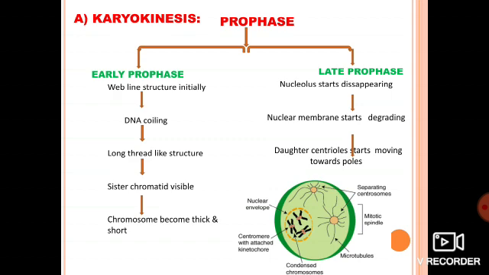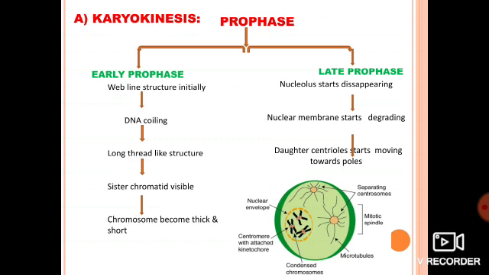Now see what is exactly happening in prophase. Prophase includes two words: pro means first, so it is the first phase of karyokinesis or mitosis. In that, chromatin which is present as a thread-like structure starts to condense and is converted into X-shaped chromosomes. The chromosome becomes thick and short because it gets condensed.